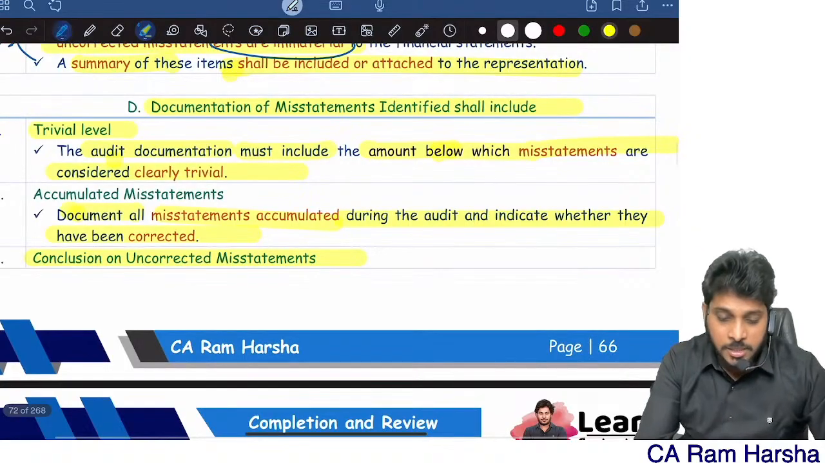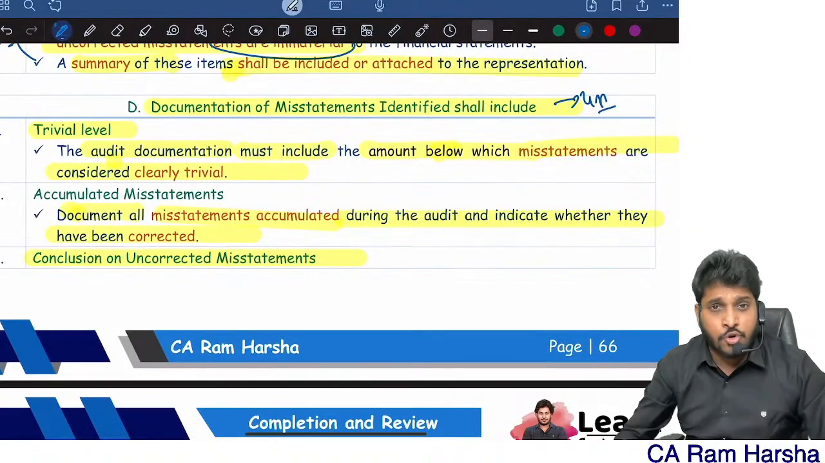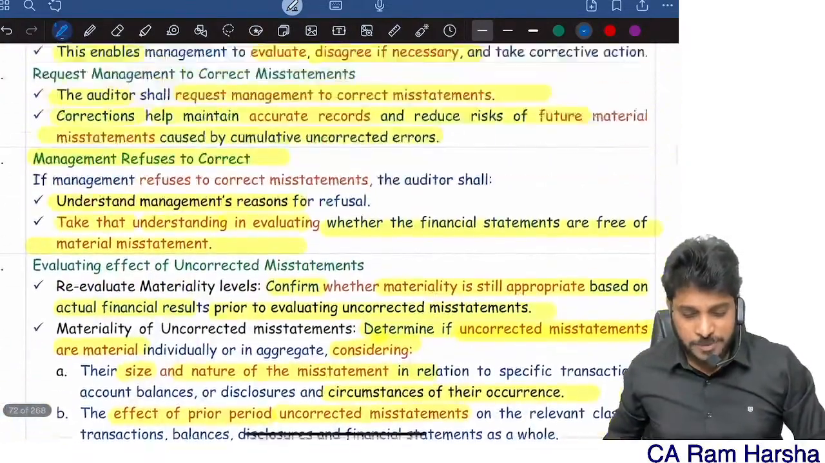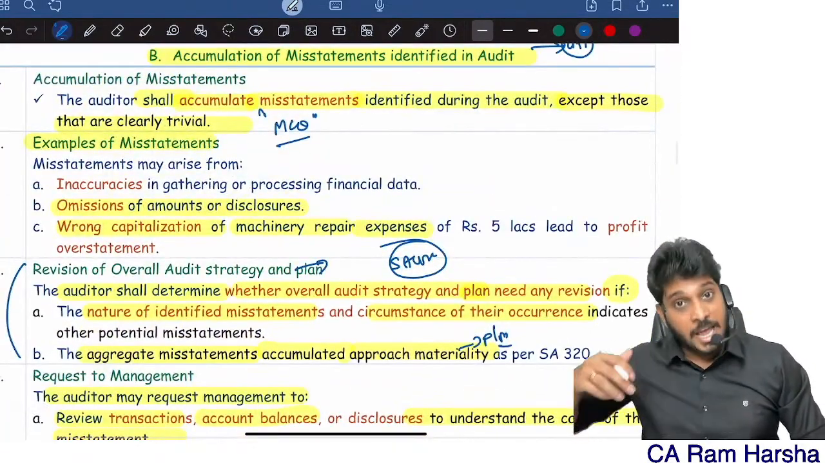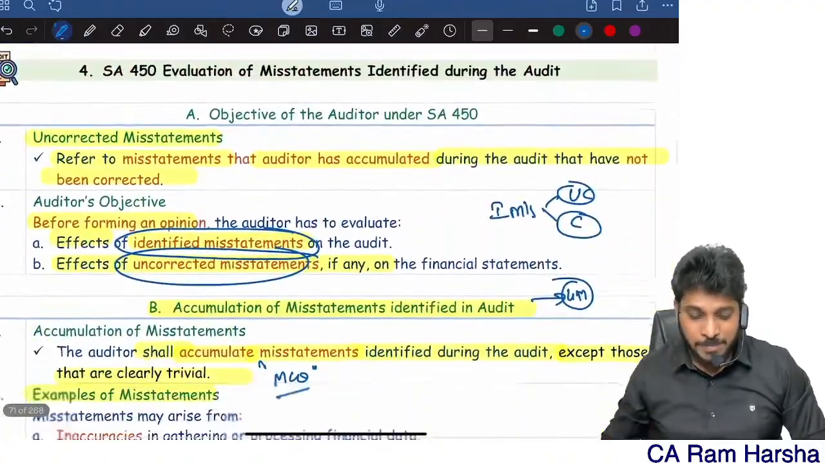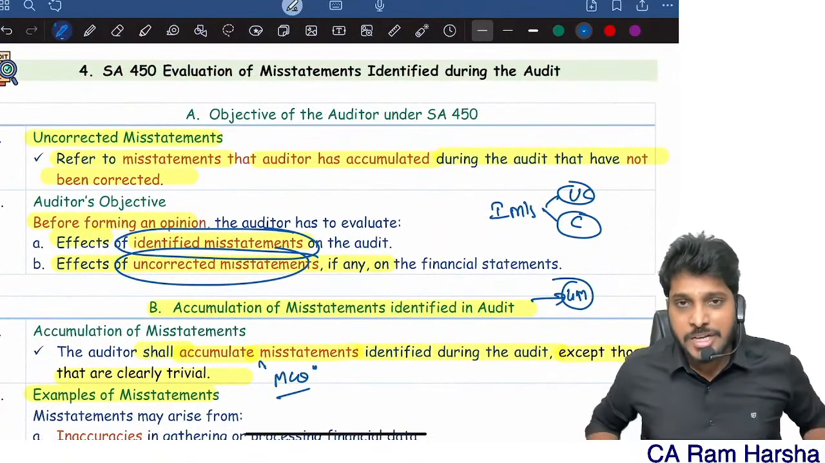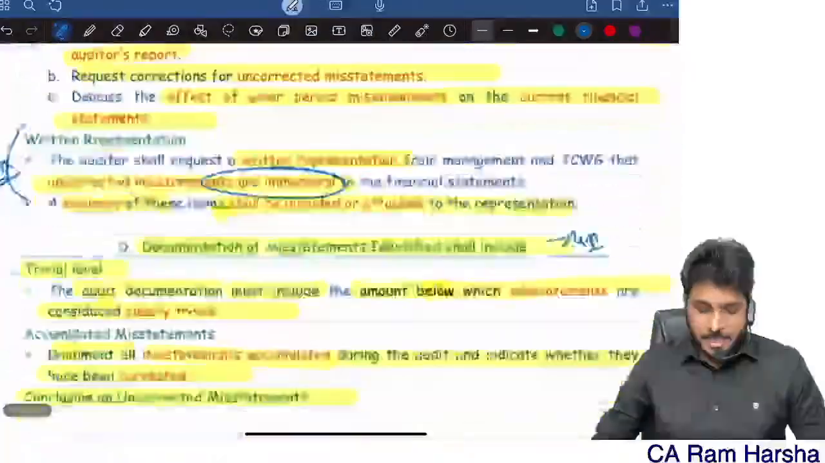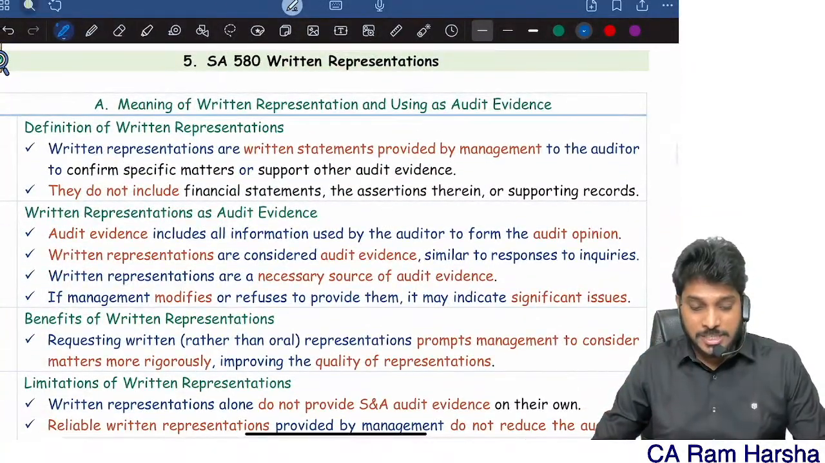So documentation itself can be asked directly as a 4 marks question. That's it. SA 450 is done. Documentation of misstatements, communication of misstatements, accumulation of misstatements, and the meaning of misstatement. That's it. 450 is done. Confident? Easy or not? So next, let's proceed to discuss the 260 standard.